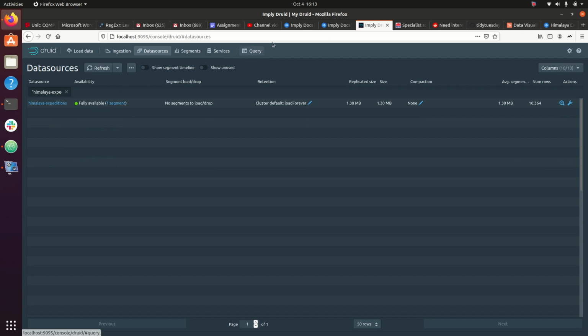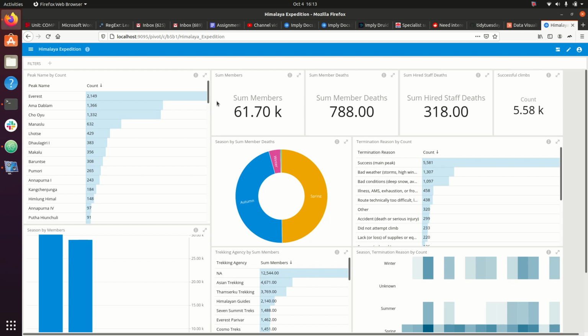And if I go to my Imply here, this is the dashboard I've been able to generate so far. You get basically the number of people who have tried to go up on each of the peaks in the Himalayas.